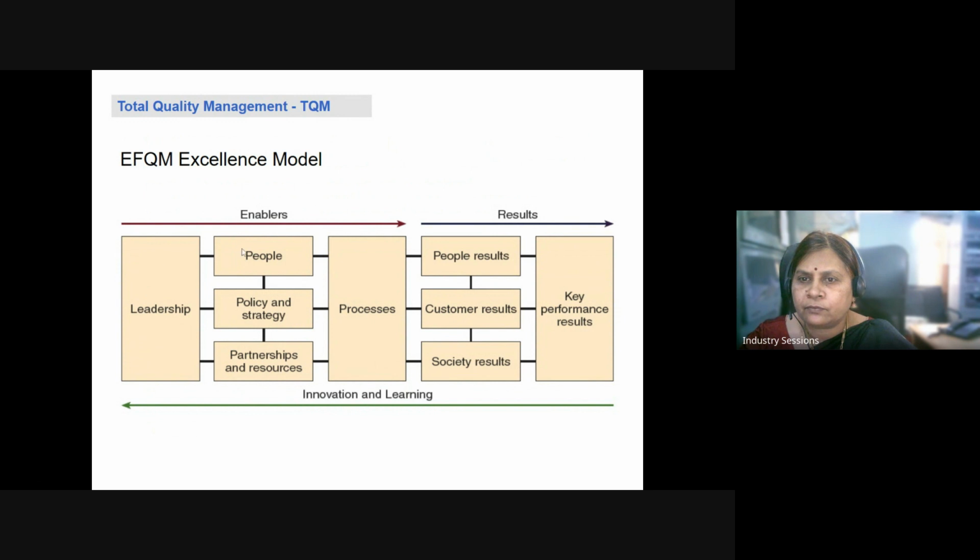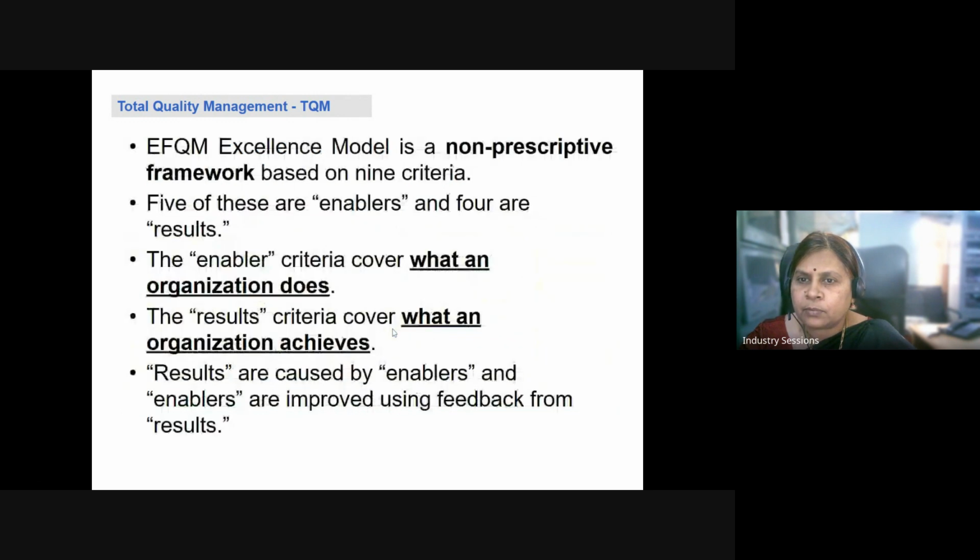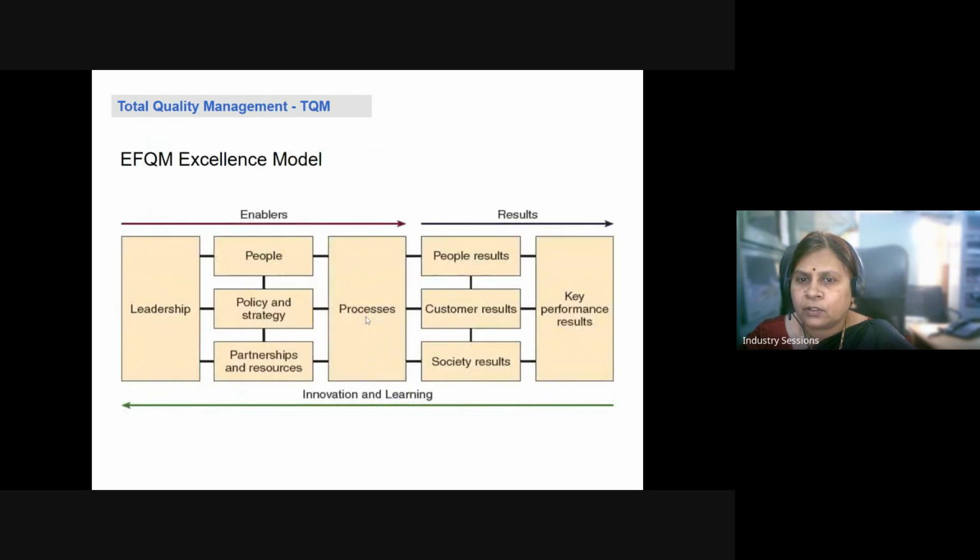We have 5 enablers and then we have 4 results. Enablers are what an organization does and results are what an organization achieves. So we can see the 5 enablers, that is leadership, people, policy and strategy, partnerships and resources, and process. And then the results are people results, customer results, society results, key performance results.